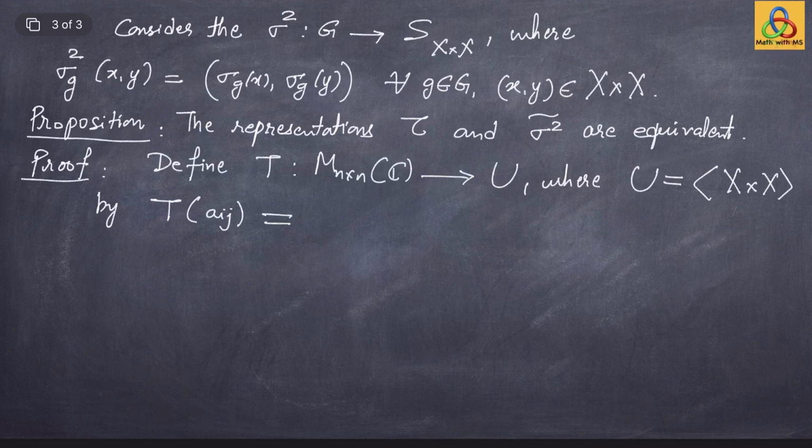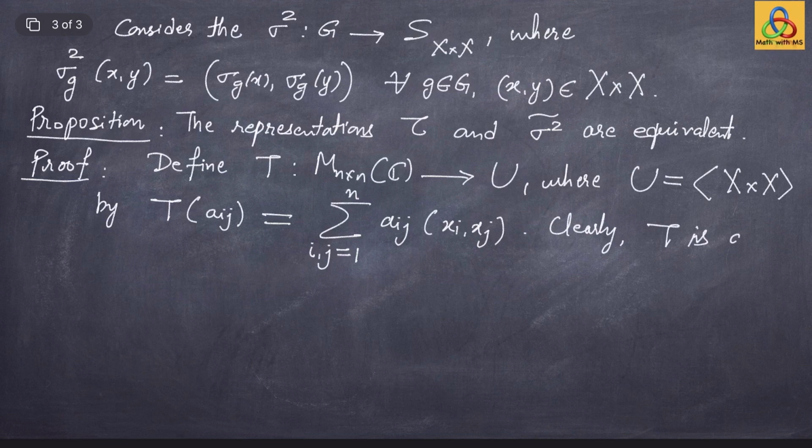So I can write it as the summation of A_ij, so A_ij is the coefficient of (xi, xj). That's it. Very natural choice. Of course, i and j both run from 1 to n. Clearly, T is a C linear map.